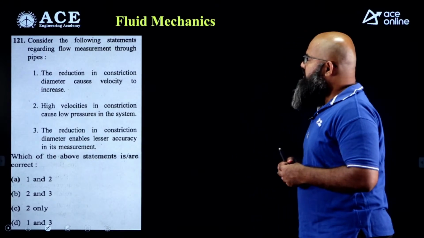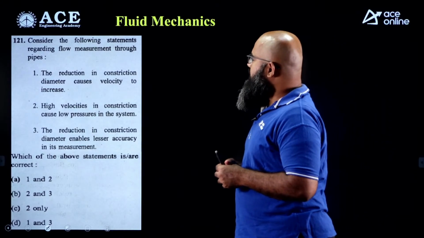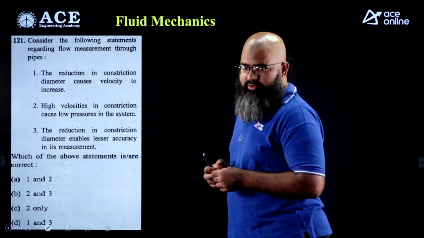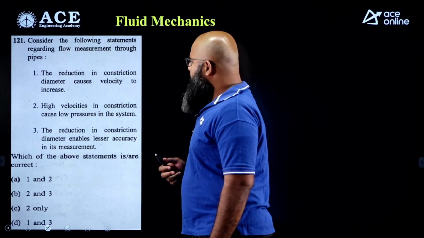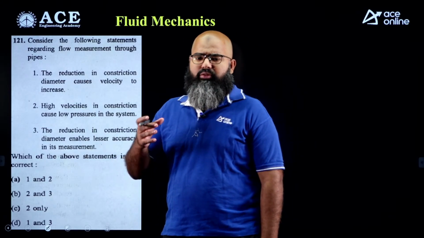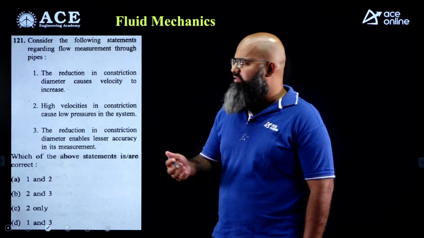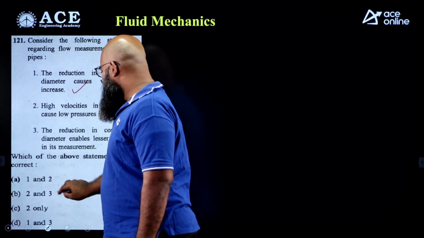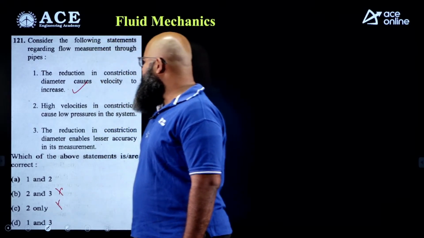Let us look at the questions that have come from fluid mechanics. Question number 1 is saying, consider the following statements regarding flow measurement through pipes. The first statement is, reduction in construction diameter causes the velocity to increase. That is correct, because if you decrease the diameter, area decreases, velocity increases, continuity equation says so. Statement 1 is correct. So option B and option C can't be your answers.